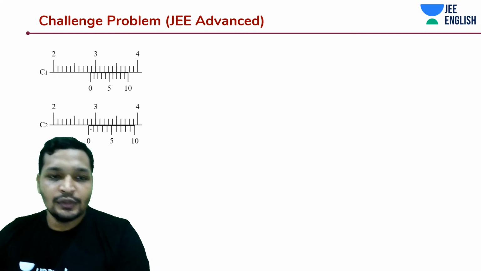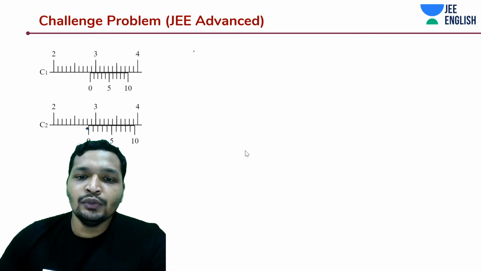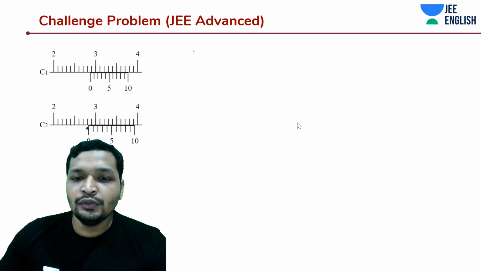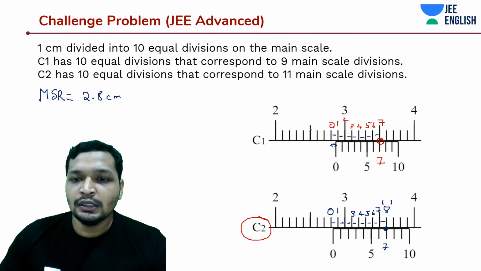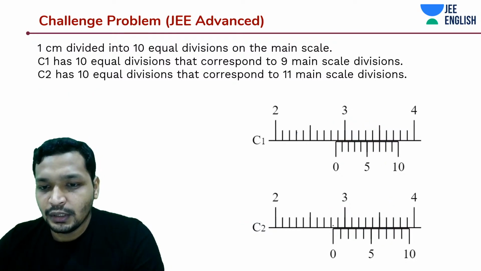C2, 8 minus 7 is what it is, right? Just a moment, I'm just going back. Let's erase everything and just focus on C2.